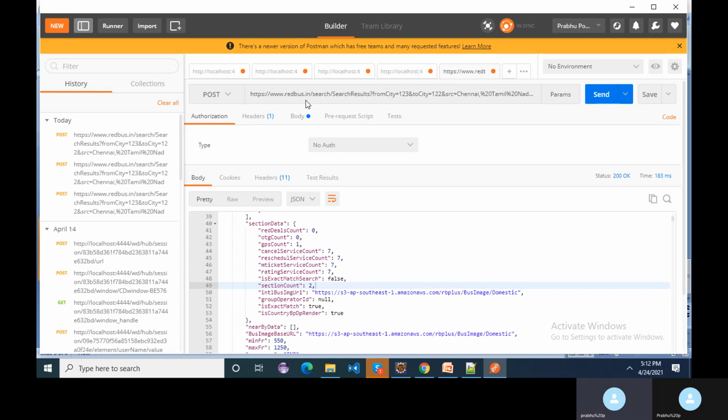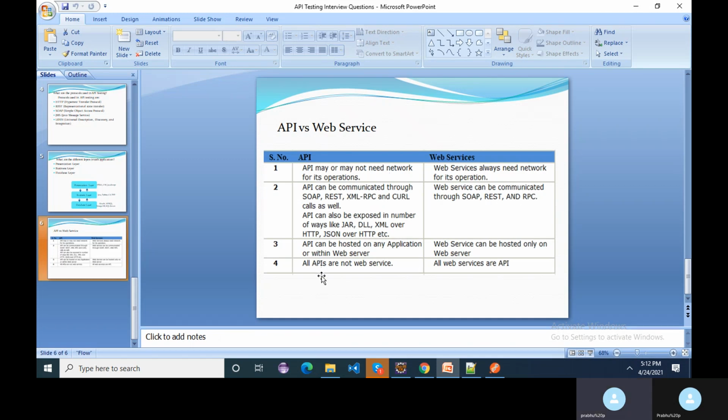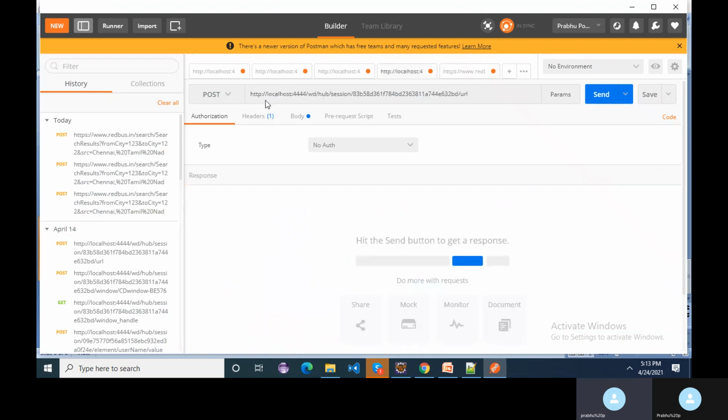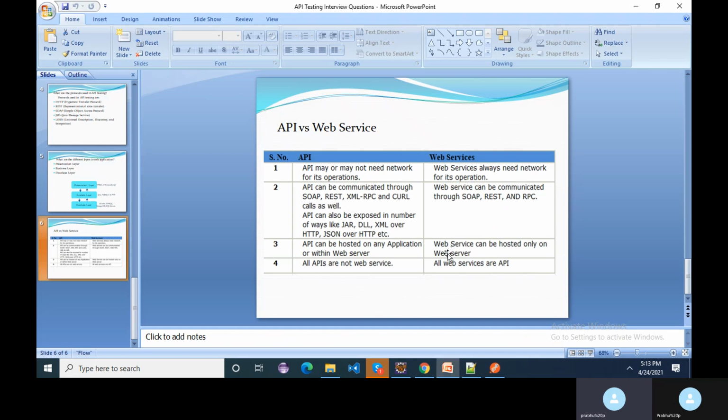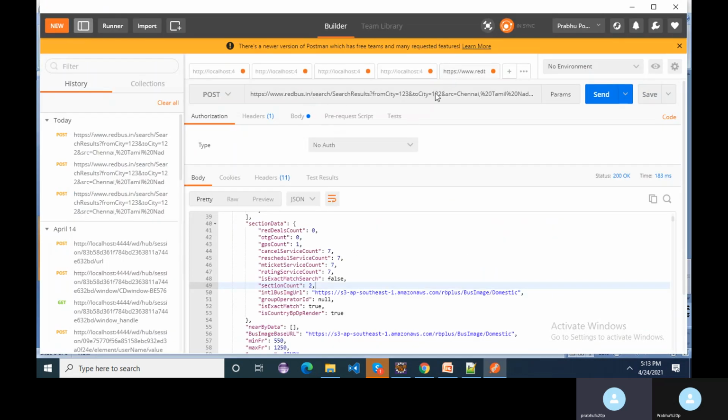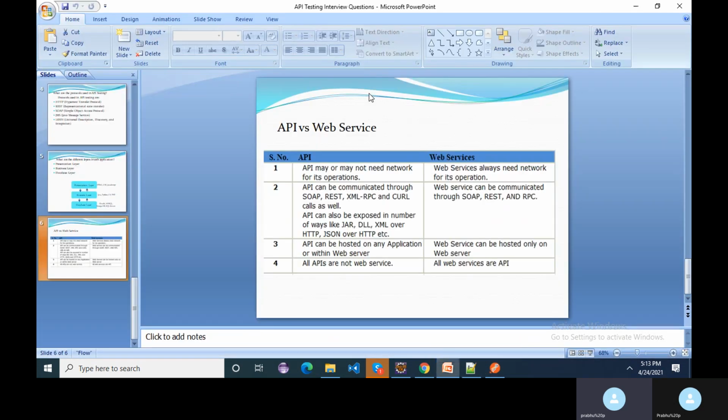Next one: all APIs are not web services. This API is running in local, so it is not a web service. But all web services are APIs. This web service is an API, so the internet will call the API, then only it will work. That's what they're saying: all APIs are not web services, but all web services are APIs. So this is the basic difference between API versus web service.